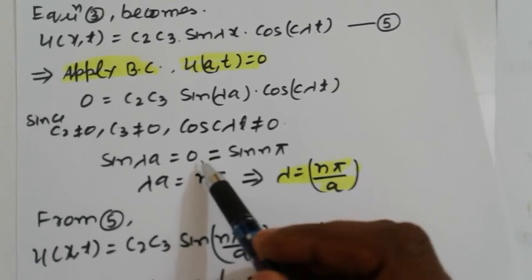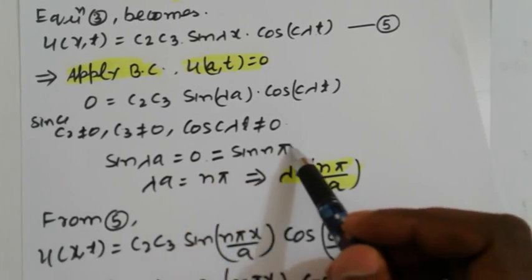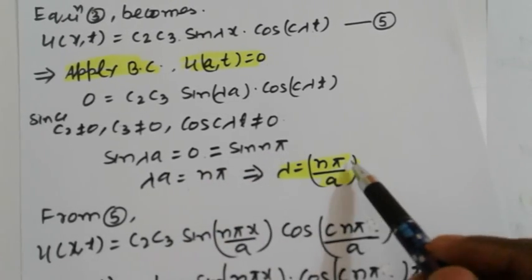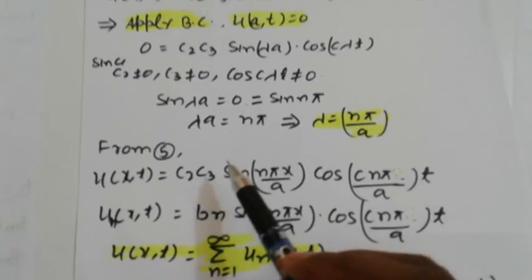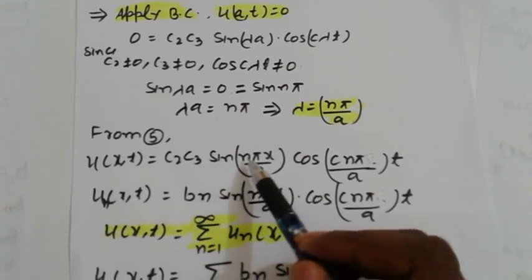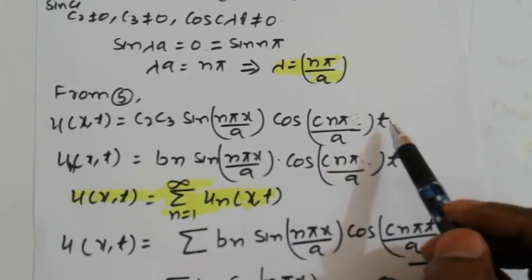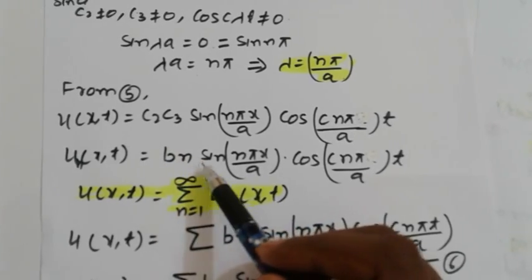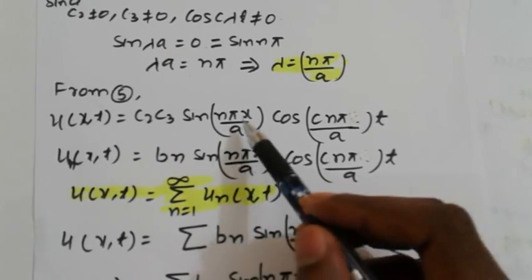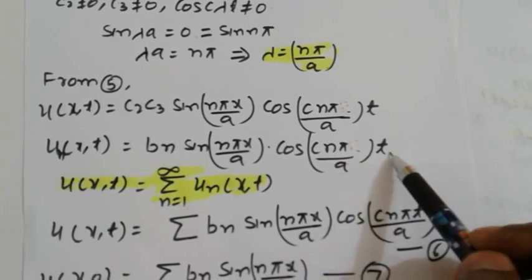So sin λa = 0, sin nπ, λ = nπ/a. So from 5, we get c2 c3 sin(nπx/a) cos(cnπt/a), u_n(x,t) = b_n sin(nπx/a) cos(cnπt/a), where c2 c3 = b_n.